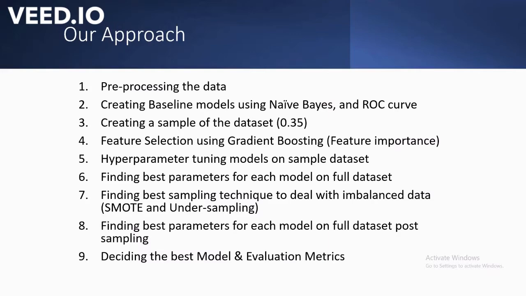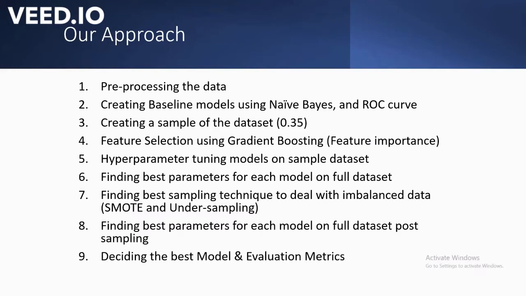Now let's talk about our approach with this dataset. First, we began with the pre-processing of the data. Then we created baseline models using naive Bayes and ROC curves. Since our dataset was really huge, it was taking a lot of time to perform basic models. That's why we created a sample of the dataset with only 35% of the values. Then we also tested feature selection on gradient boosting, which didn't really work well as the data was already very clean. After conducting an exhaustive hyperparameter tuning on the sample dataset, we fit the best parameters on the full dataset.